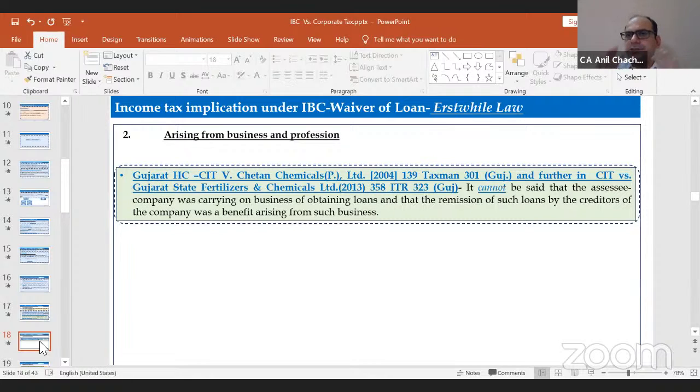They have specifically mentioned this terminology, arising from business or profession. So we need to keep in mind its meaning, because there's a lot of debate and many questions on whether a loan waiver will be taxable or not. We need to see whether it is arising from the business or profession or not.